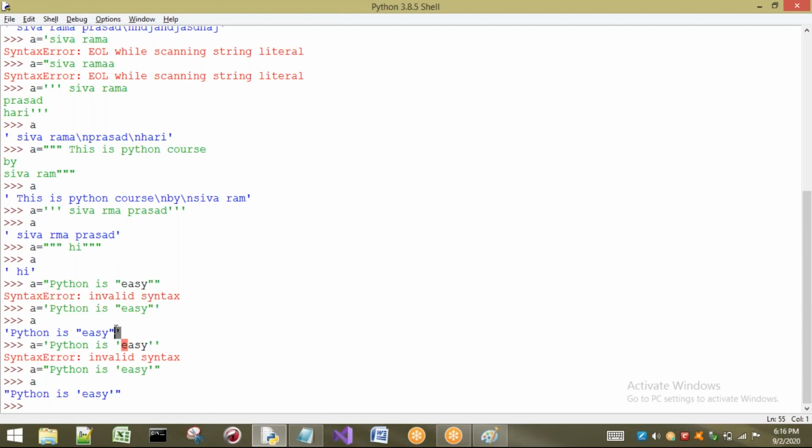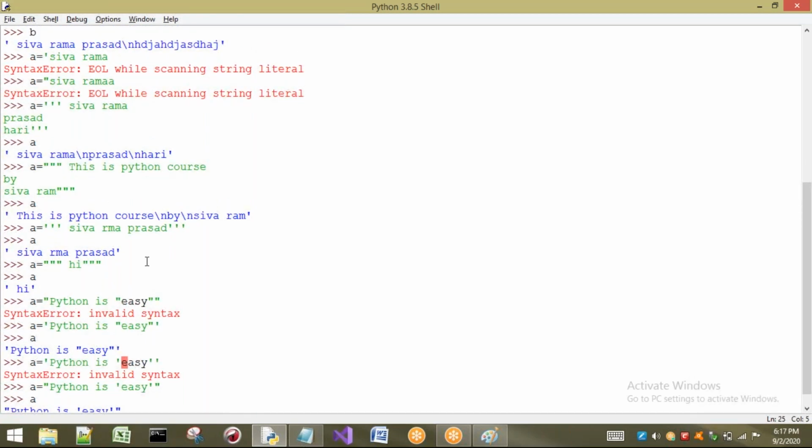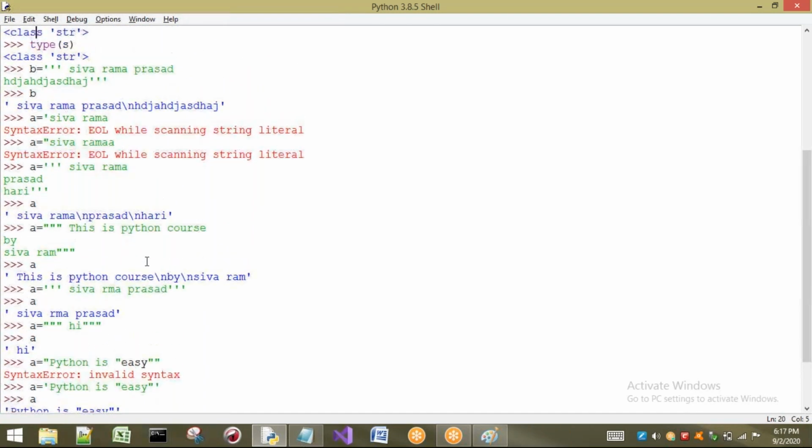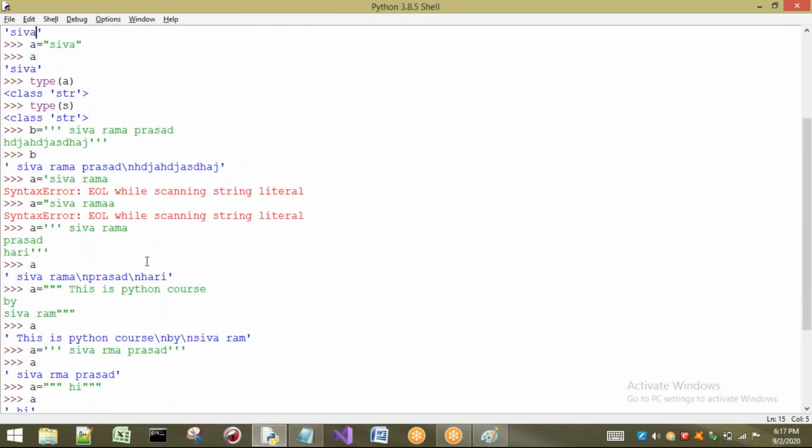But in all the cases, see here, in this case it has printed single quotes. In this case single quotes. In this case also, oh sorry, one minute, there is the output. In all other cases we are going to get only single quotes. In this line also we are going to get single quotes.